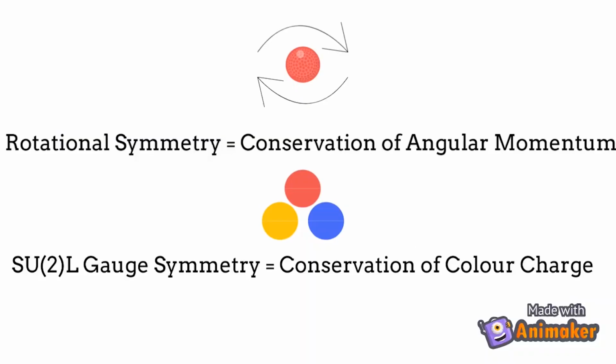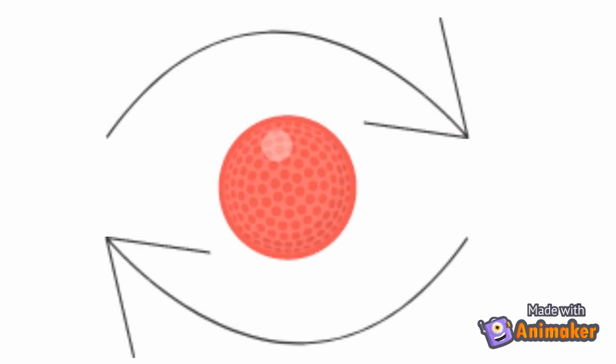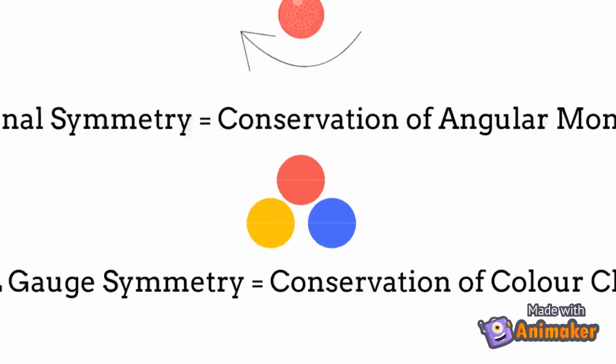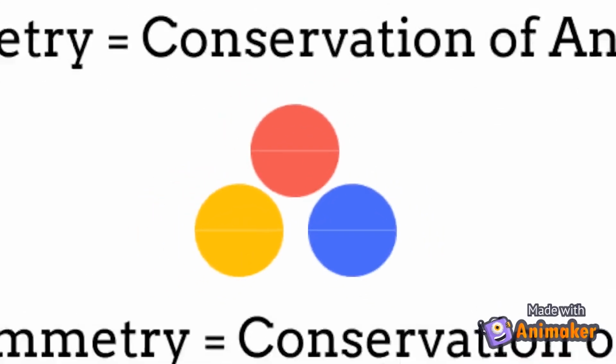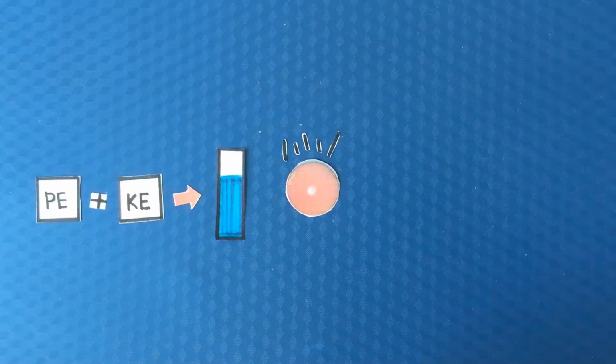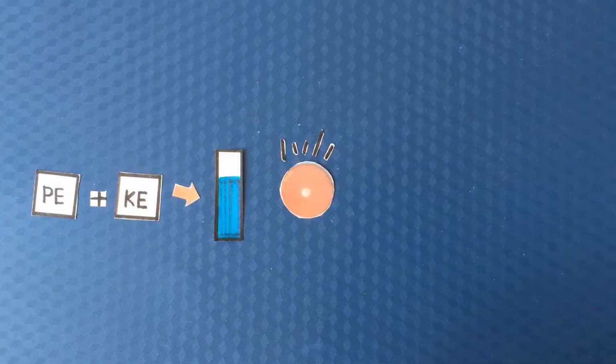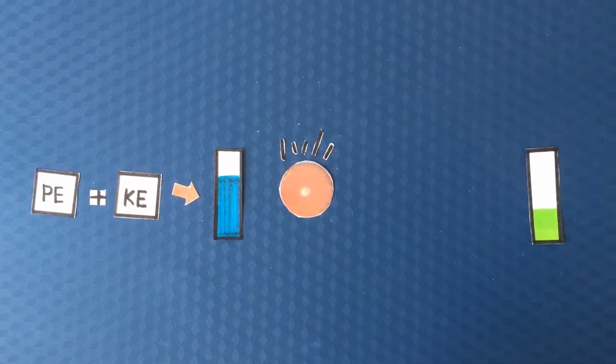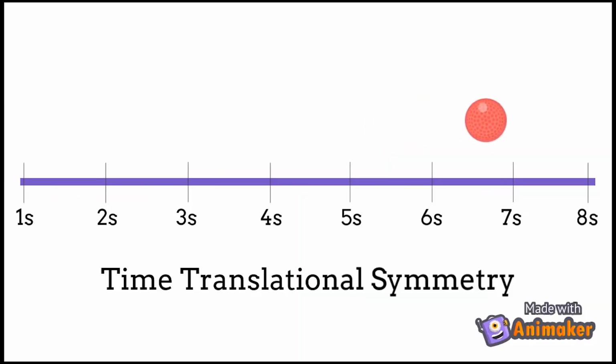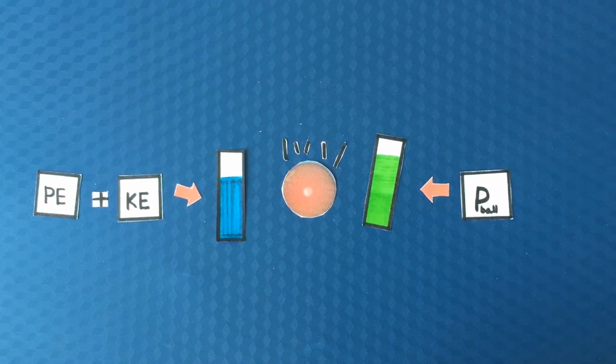For example, rotational symmetry gives rise to conservation of angular momentum, and a gauge symmetry gives rise to conservation of color charge. In the example of the ball, we have already seen that it isn't spatially symmetric, and hence its momentum need not be conserved. It is symmetric in time translation, and hence its energy is conserved.